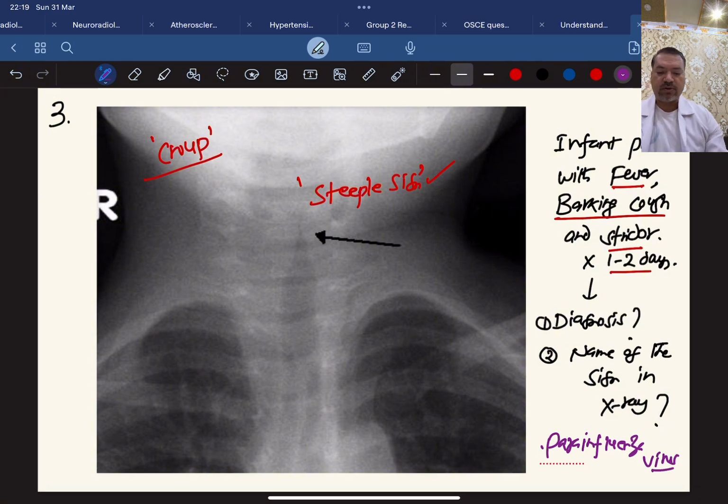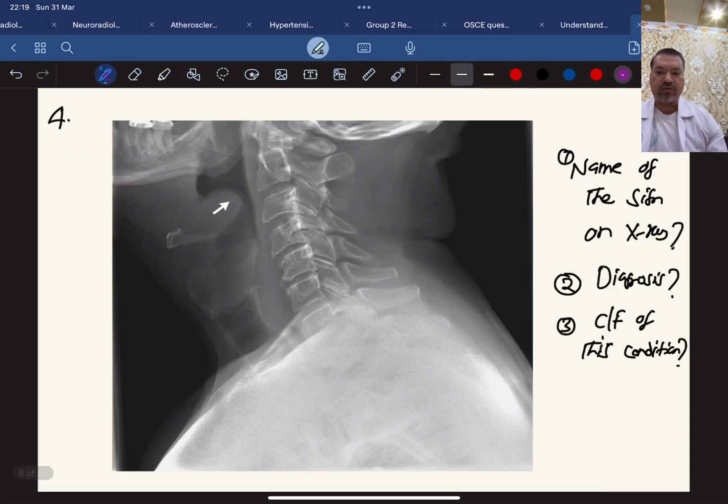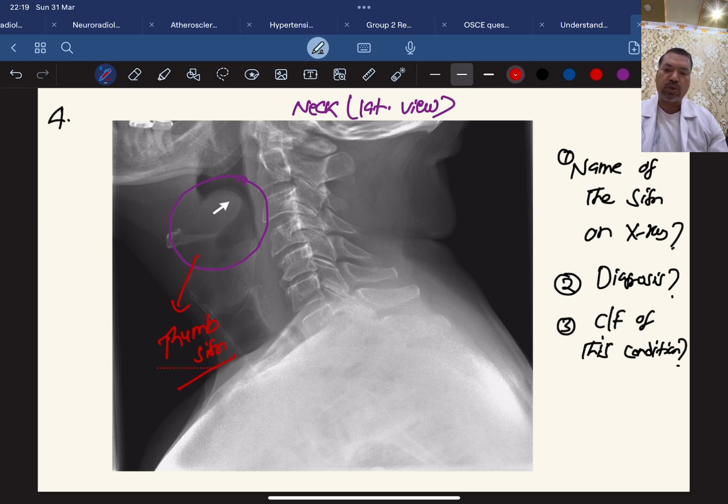Now let's move further. Question number 4. Again, the same discussion which we are doing has come back here. Name the sign which is shown in the X-ray. So this is the X-ray of the neck, lateral view, and you can focus here in this area. So this is called thumb sign. Now, you know it, if thumb sign is shown in the X-ray and some clinical clue is provided, or even without a clue, this much information is good enough for us. So this is a case of acute epiglottitis.